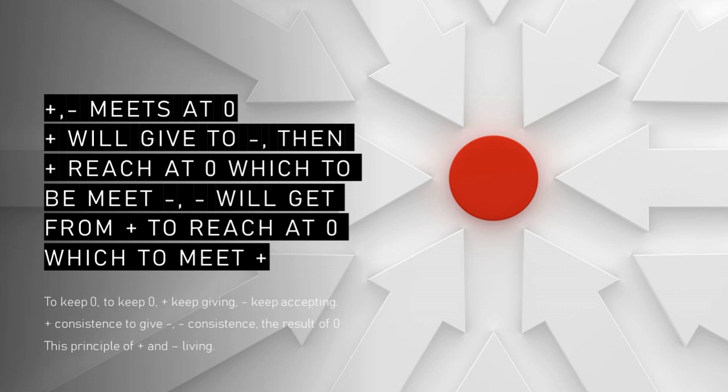So the minus process keeps helping each other. Minus is in minus so as not to be out of minus.